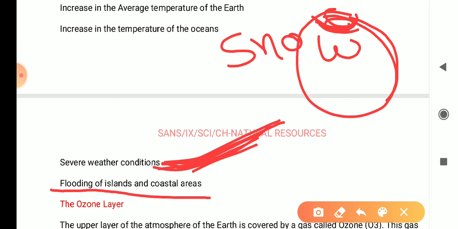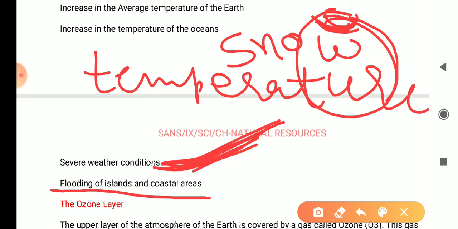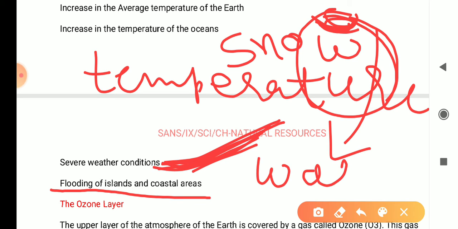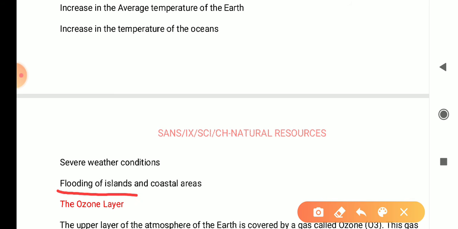If the heat increases, this snow will melt and convert into liquid water, and sea levels will rise. Then the islands or coastal areas will flood.